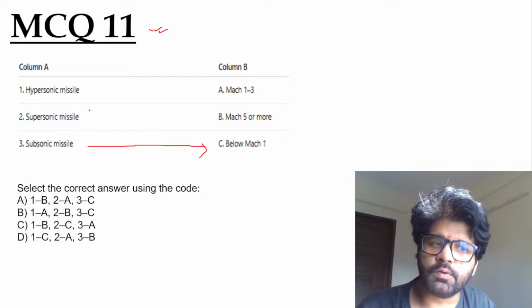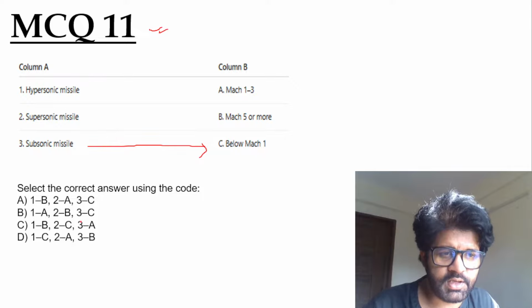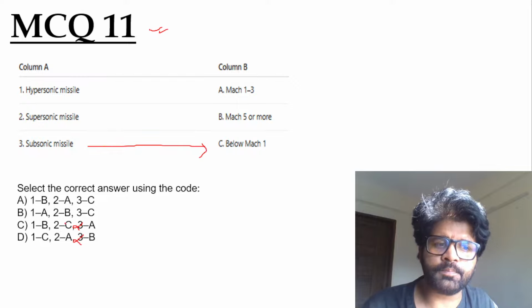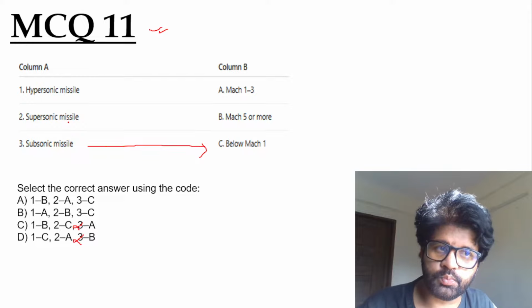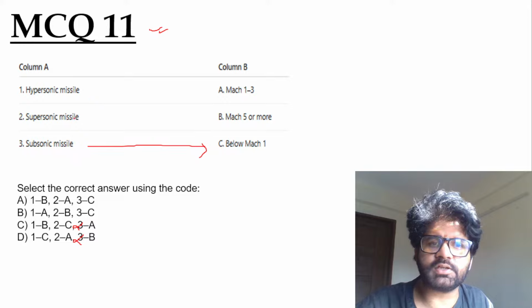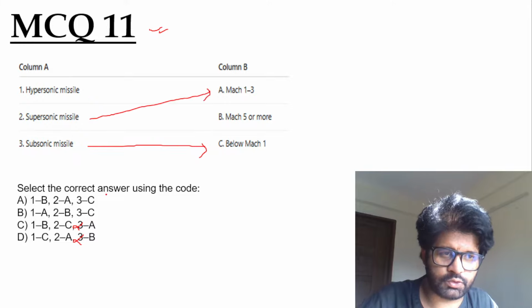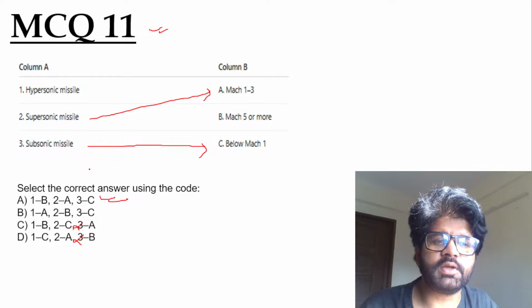If you're confused, first of all, choose that option which you know for sure is correct. So 3 is C. If 3 is C, we know for sure C and D are gone. You're left with A and B. Now hypersonic, supersonic: which one is bigger? Supersonic is greater than 1 Mach, right? So 2 has to be A. Answer is A: 1B, 2A, 3C.